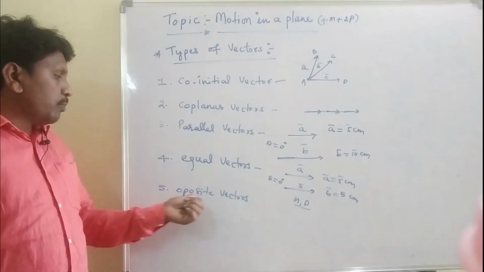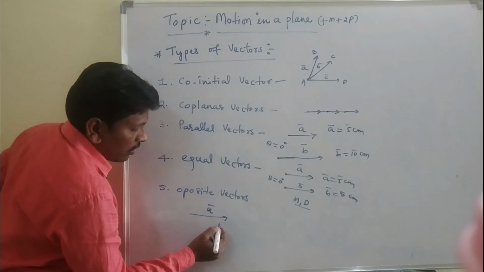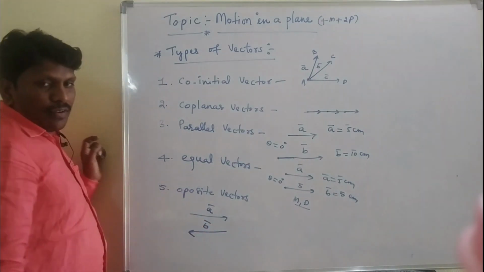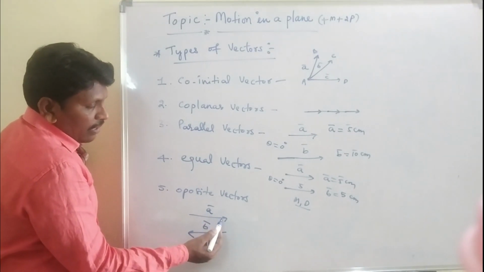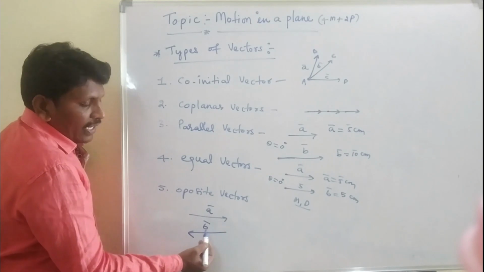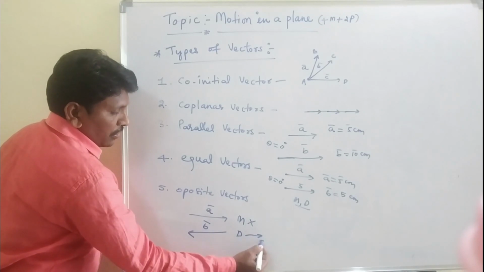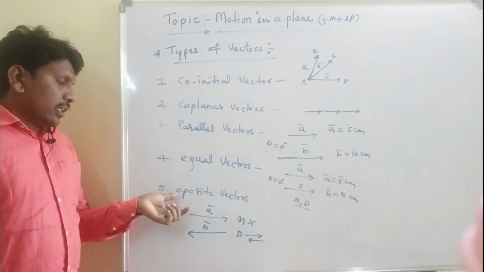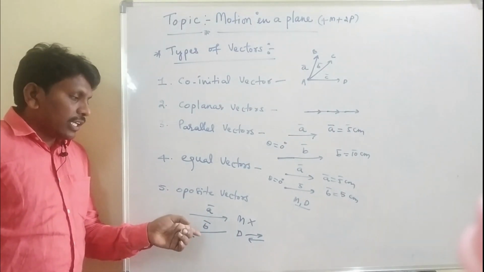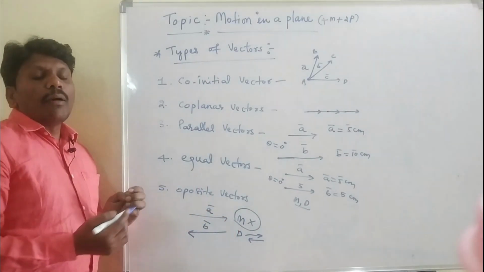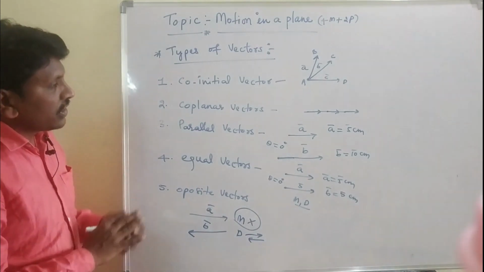Now let us see the fifth point, opposite vectors. Opposite vectors: this is A bar and this is B bar. The direction of A bar is in this way and the direction of B bar is in this way. So magnitude may not be equal, but direction must be opposite to each other. Then it is called opposite vectors. The two vectors must be opposite to each other, and there is no need for the magnitude to be the same. So this is opposite vectors.